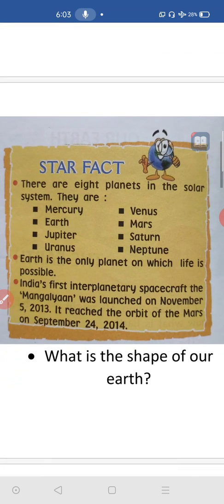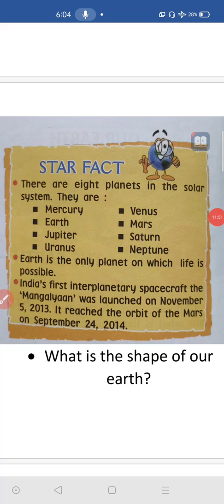One more thing they have given. India's first interplanetary spacecraft, the Mangalayaan, was launched on November 5, 2013. It reached the orbit of Mars on September 24, 2014. Yes, you are right, children.